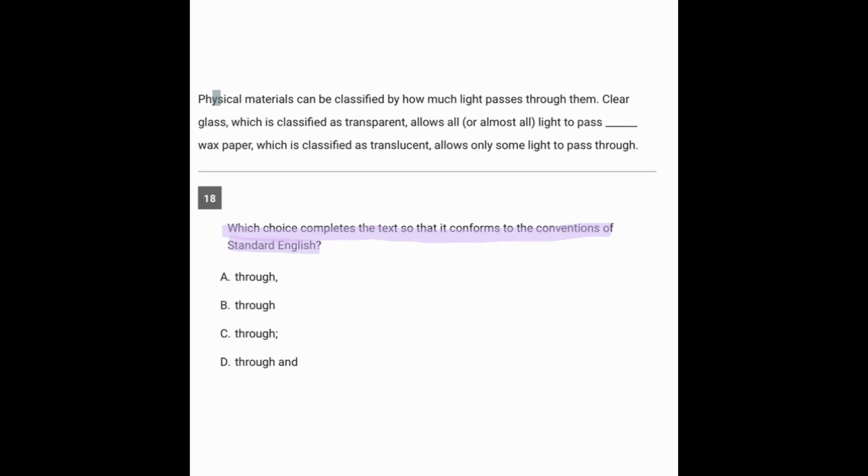So let's start reading. Physical materials can be classified by how much light passes through them. Clear glass, which is classified as transparent, allows all light to pass through wax paper, which is classified as translucent, allows only some light to pass through. So as I'm reading it, when I get here, suddenly things don't make sense.